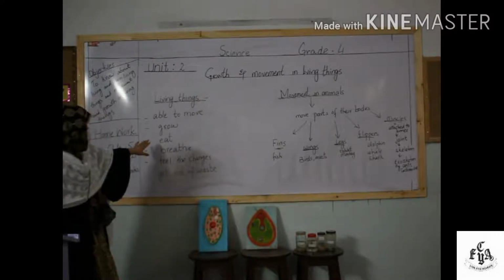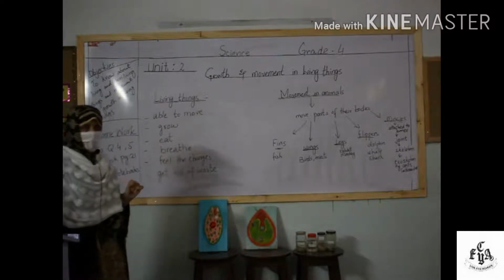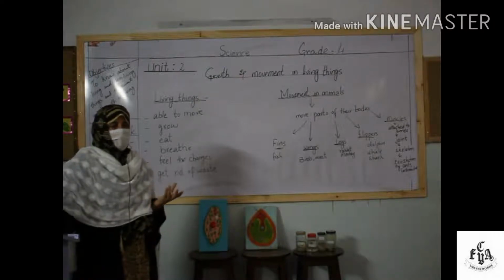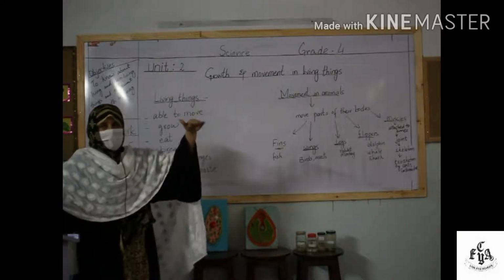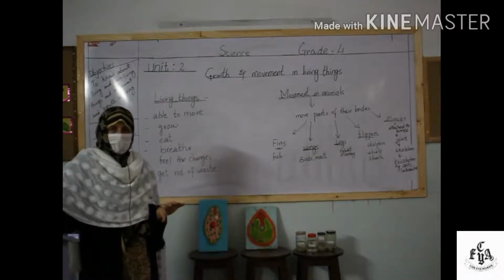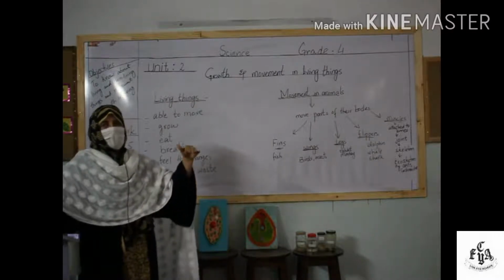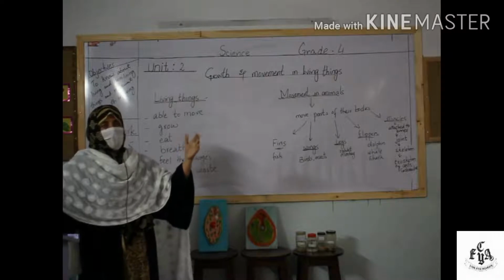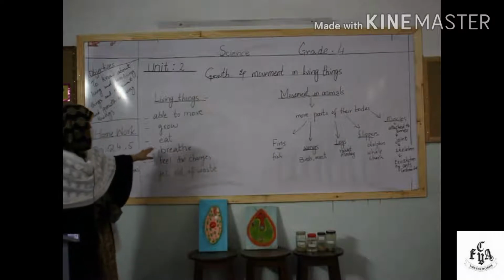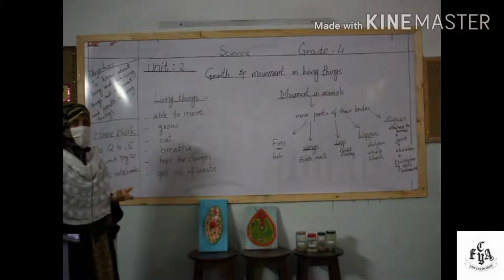Another characteristic is that living things can grow. You have observed that living things like the animals or the human beings or the plants can grow in size. In the beginning, their body size is small, or they are babies. After some time, they grow in size and they become grown up and they are like their parents, right? Then another characteristic is that living things can eat different food.